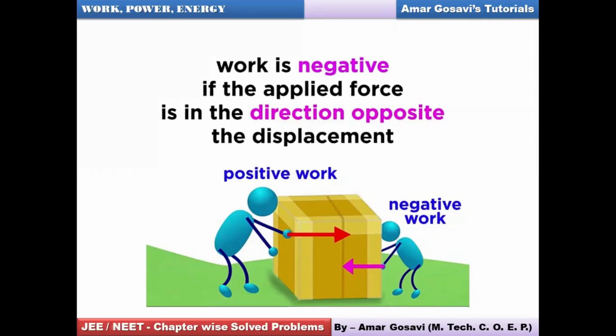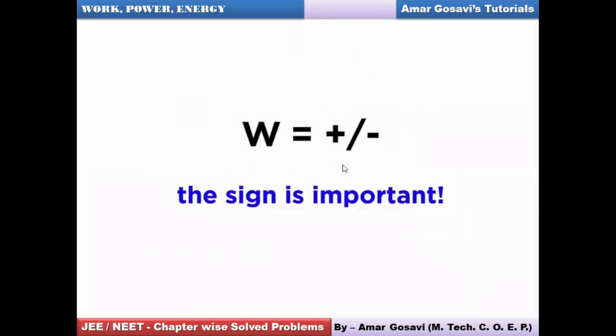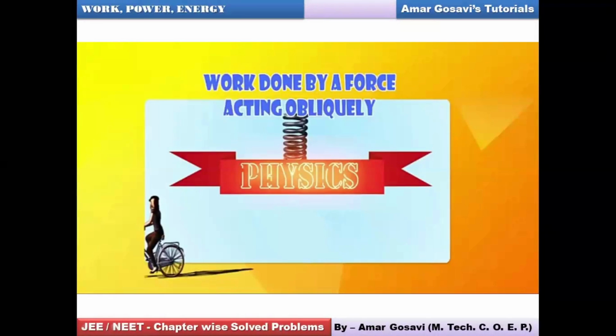Okay, hopefully things are pretty clear till here. Let's proceed further. Now the concept of positive work and negative work is clear to you, I believe. If work is positive, we will put it as plus, and if it is negative, we will put it as minus. This is something which you know very well. Let's talk specifically about work done by a force acting obliquely. I want to discuss this in greater detail.